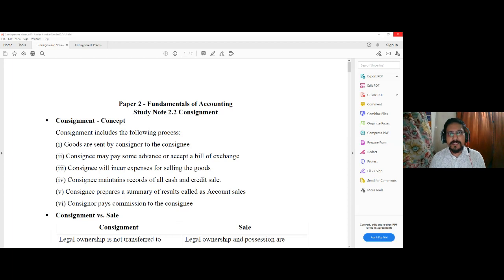Sometimes when the organization doesn't want to invest too much in the new market, it may team up with another person and form a joint venture. In that joint venture, the organization may supply the goods, and the other person may take the responsibility of selling the goods because he is the local person. So joint venture is another alternative of accessing new markets.